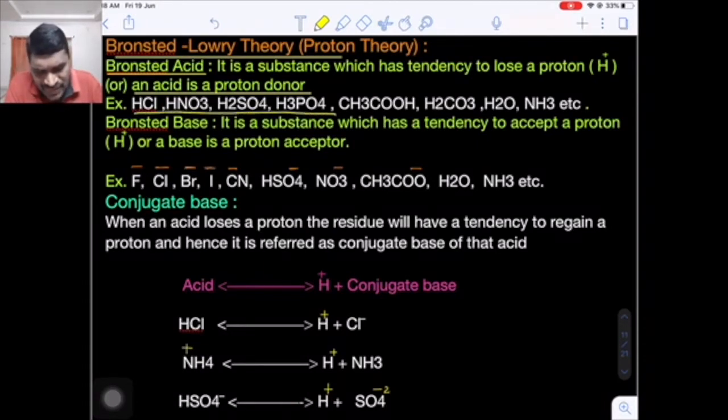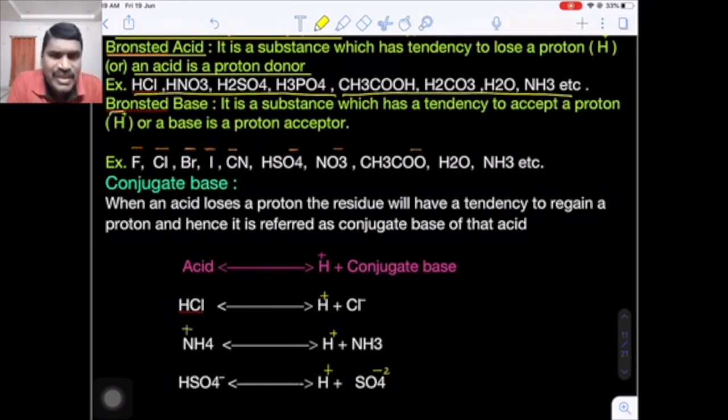Now there are different types of acids. Hydrochloric acid, sulfuric acid, and whatever the arsenous acids are, we can consider them as Bronsted acids. Yes, because in both cases H plus ion is released in water. Okay, now here are the other examples: acetic acid, carbonic acid, water and ammonia.